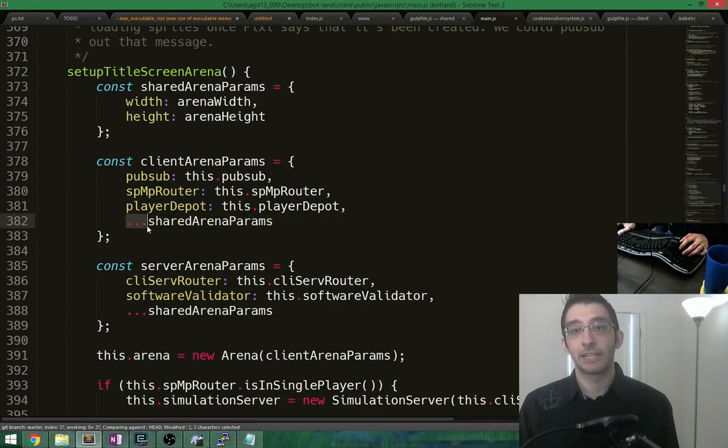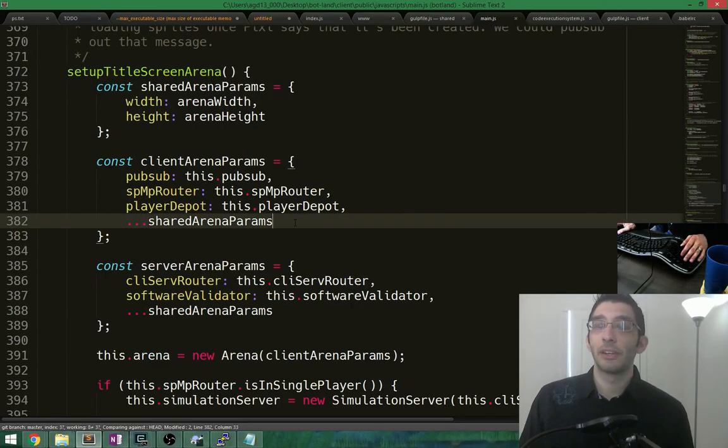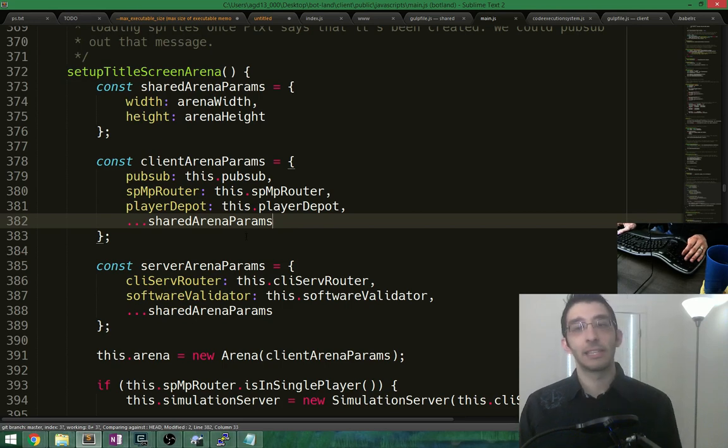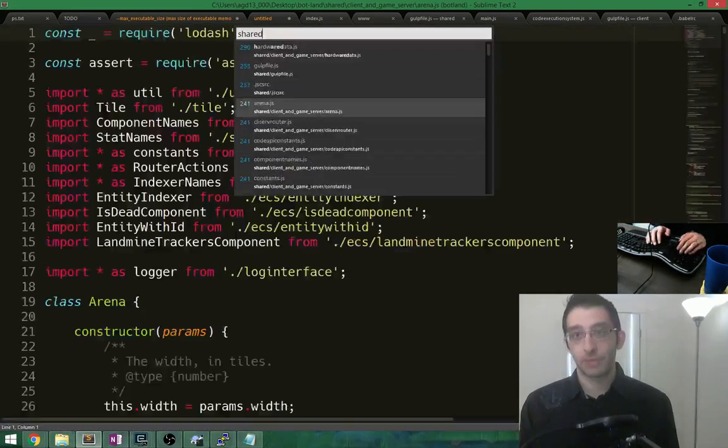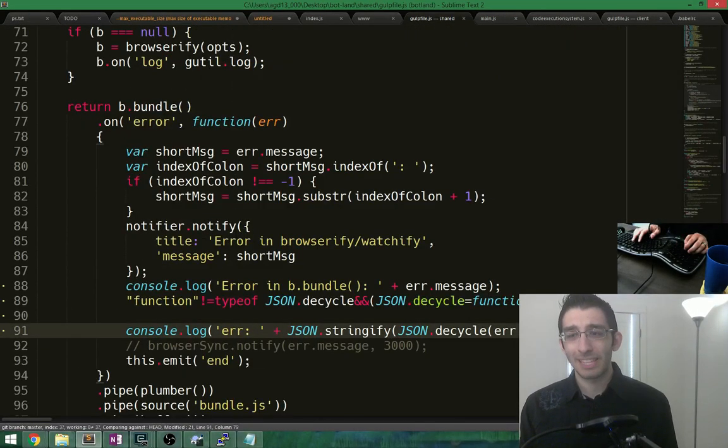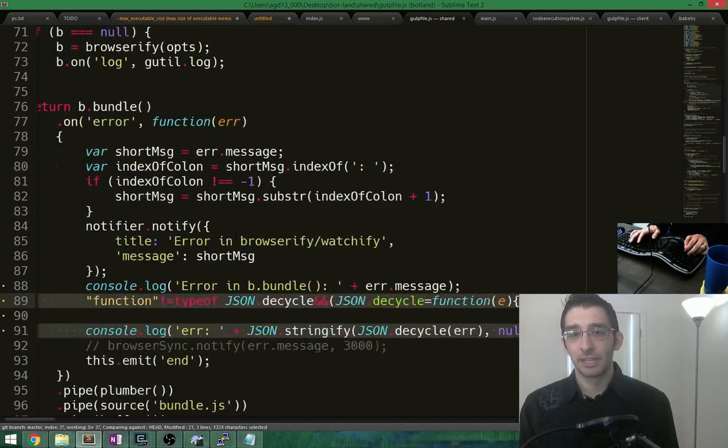Okay, it doesn't understand ... which is probably another plugin I need to use that's not in the ES 2015 preset, which I find incredibly stupid. But yeah, let's try that out. So let's go into shared gulp file. Let's get rid of this stuff. This is no longer needed.